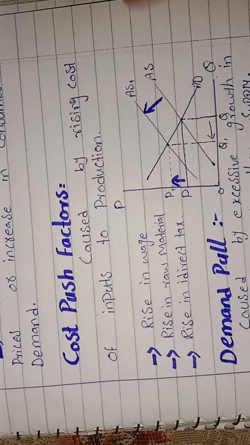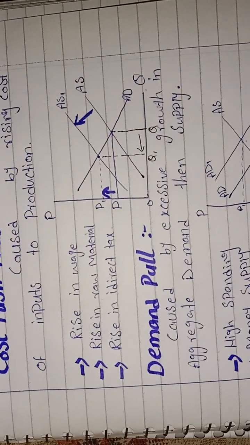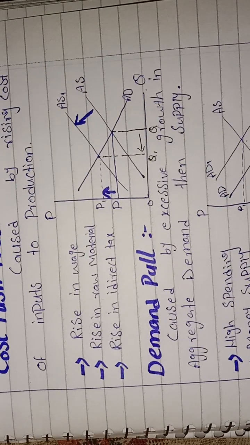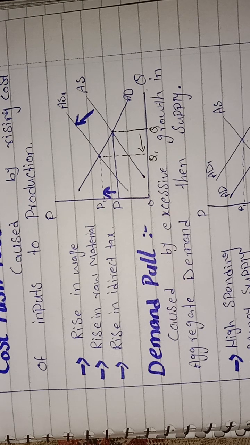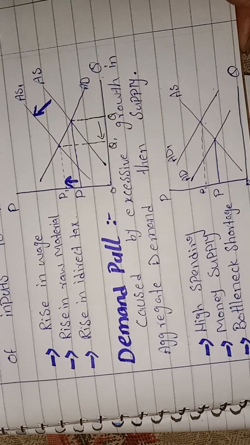Now we study demand pull factors, which lead to inflation by increasing demand. Demand pull inflation is inflation caused by excessive growth in aggregate demand relative to supply. When the supply is short and the demand is more than supply, it leads to shortage, and it results in inflation.